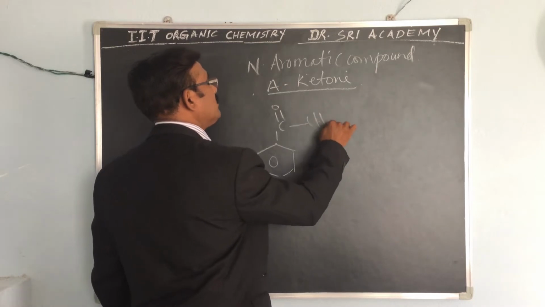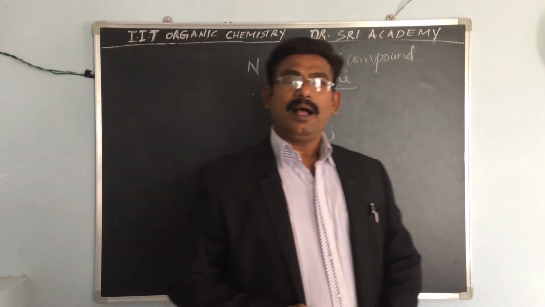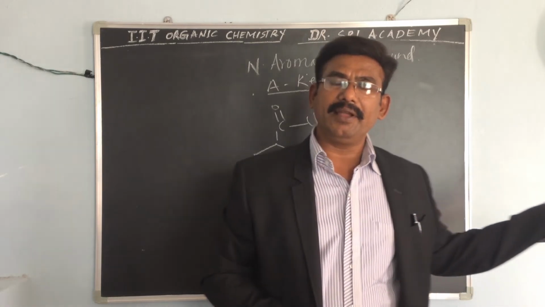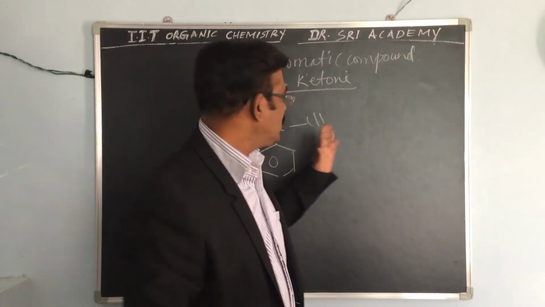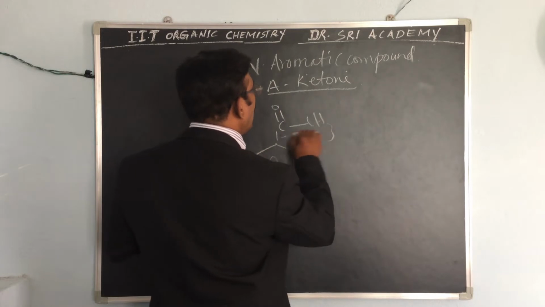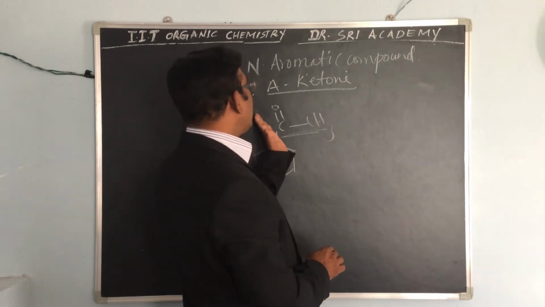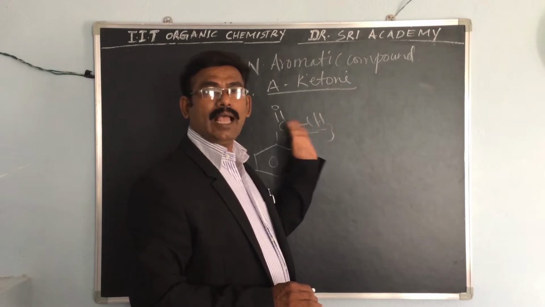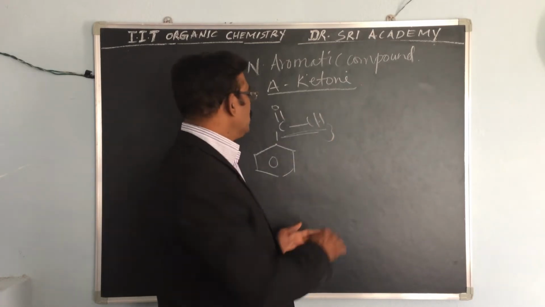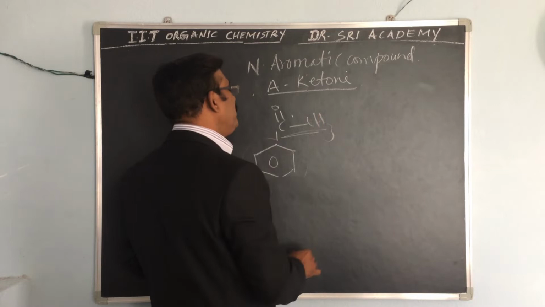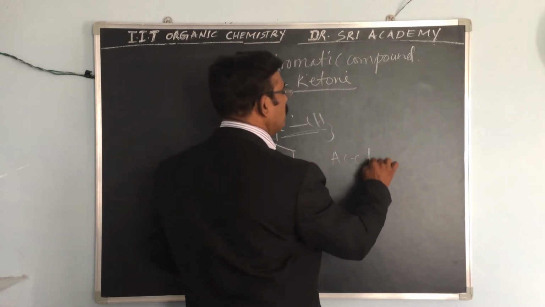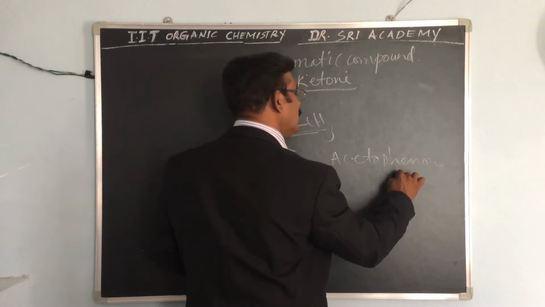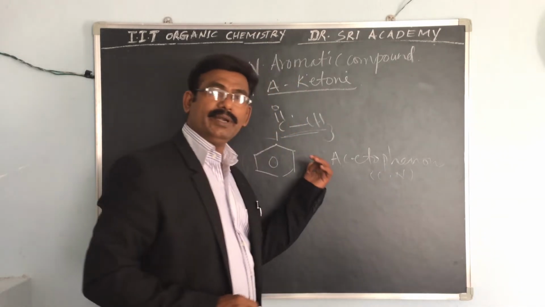For example, this one. What is this name? Just a simple name, anybody can know this one. This is acetophenone. It's a common name of this aromatic compound, acetophenone.